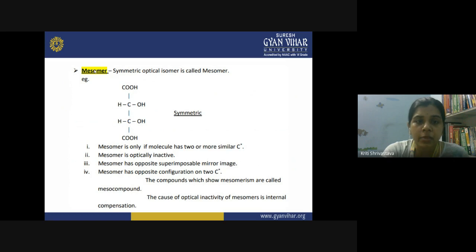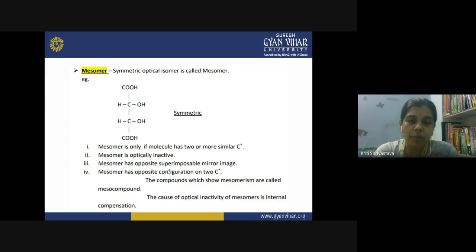Now look at the meso compound. What is a meso compound? A symmetric optical isomer is called a meso compound. In this structure you can see, if you put an imaginary plane here, these two parts of the molecule are mirror images of each other. You can divide this molecule into two equal halves by this imaginary plane. So this has a symmetry inside, and whenever a molecule has symmetry, it becomes optically inactive. So a symmetric molecule is optically inactive, and we call it a meso compound. So a meso compound is what? If a molecule has two or more similar stereogenic carbons, the meso compound is optically inactive.